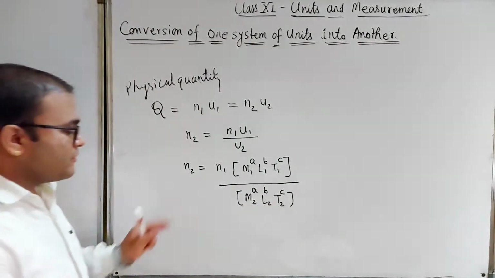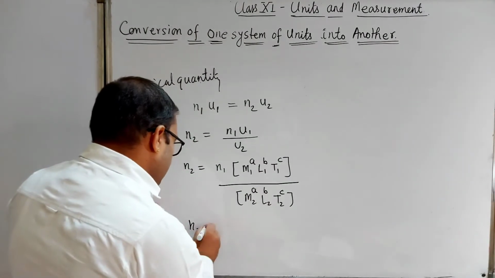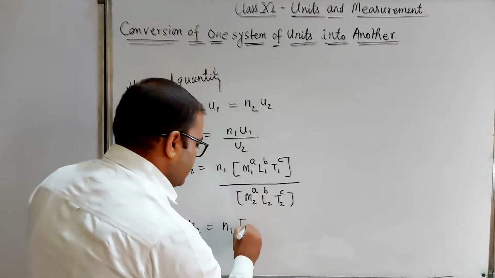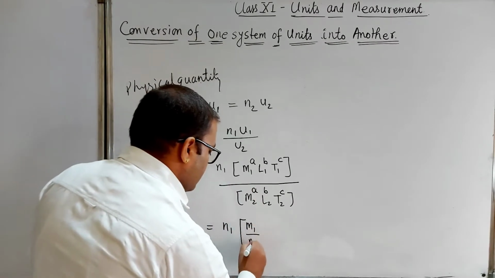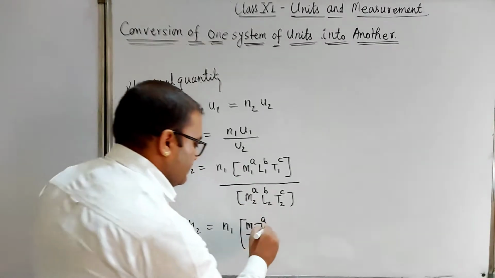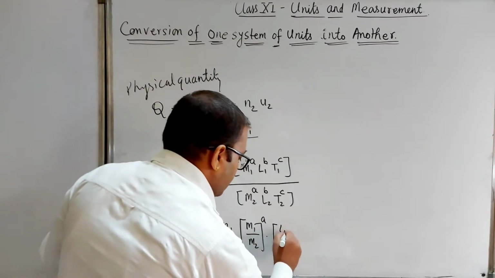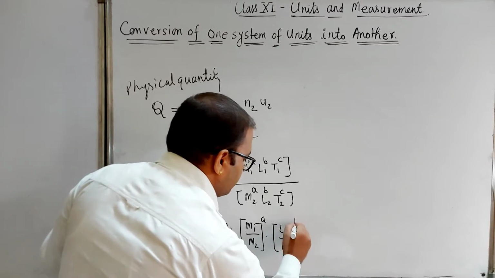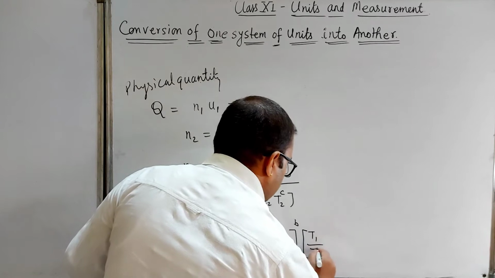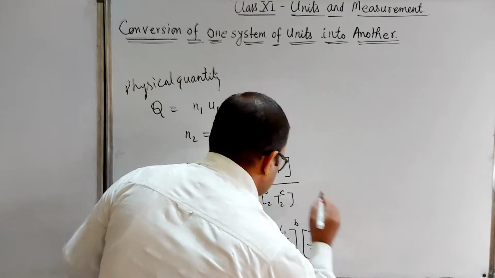So n2 will be equal to n1 times (M1 upon M2) to the power a, times (L1 upon L2) to the power b, times (T1 upon T2) to the power c.